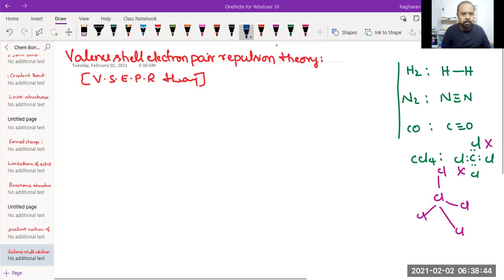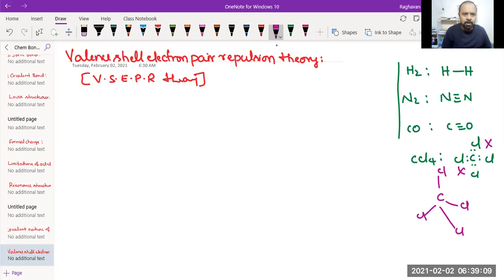For example, in the case of carbon tetrachloride, the central atom is carbon, and 4 Cl atoms are the surrounding atoms. Now, the theory says the structure of the molecule is due to the electron pairs present in the valence shell of the central atom.